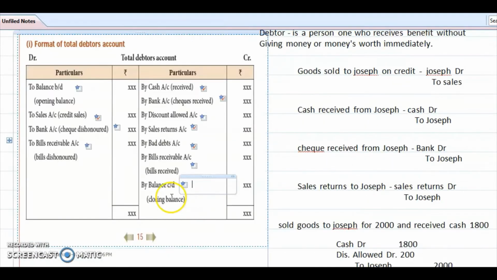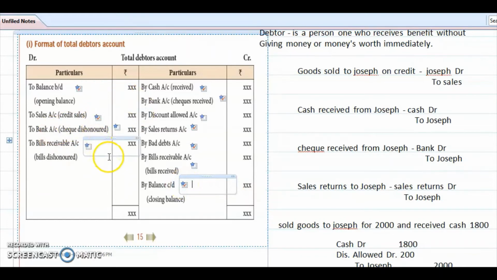Okay, next. Since we already know debtors is an asset, that's why we write the opening on the debit side: to balance brought down, debit side of the debtors account. Opening on the debit side means the closing will be the opposite. So by balance carried down, credit side of the debtors account.